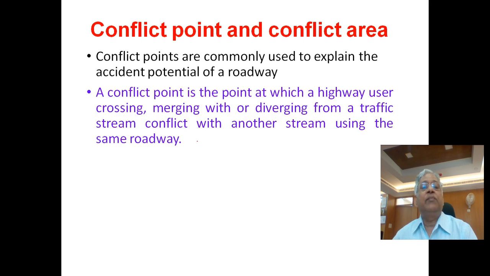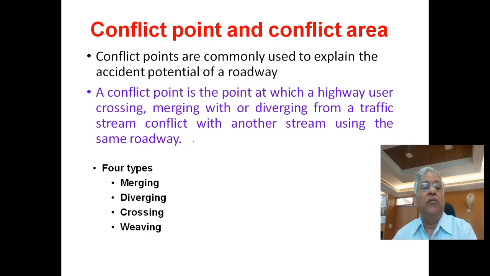So conflict points are commonly used to explain the accident potential of a roadway. Each conflict point represents an accident prone area and a conflict occurs when two streams cross each other, or they merge with each other, or they diverge from each other. And therefore there are four types of conflict movements: merging, diverging, crossing and weaving. Now I'll explain these.